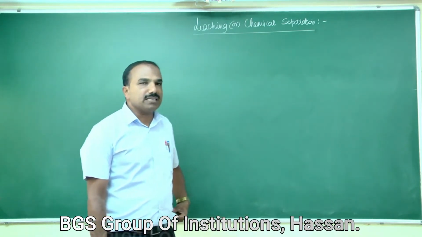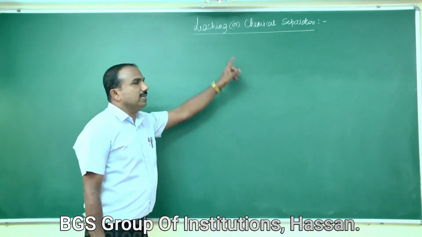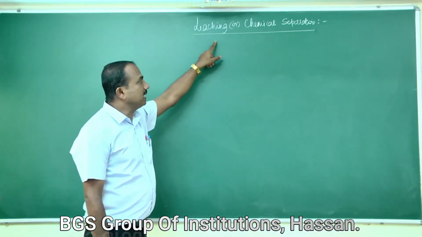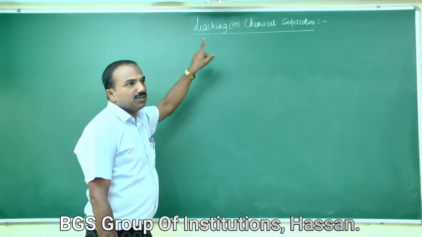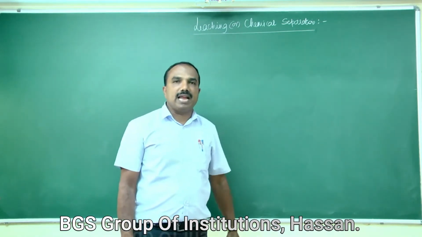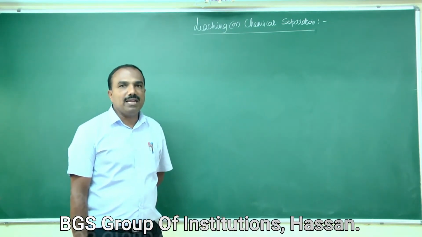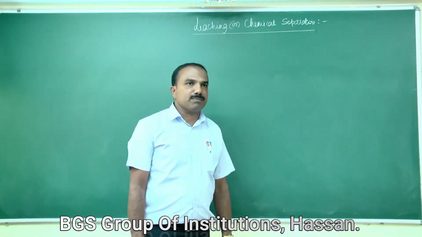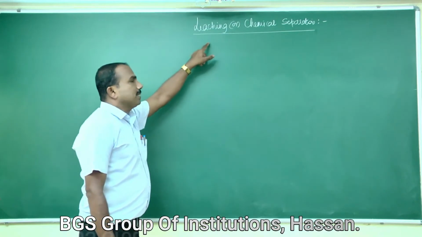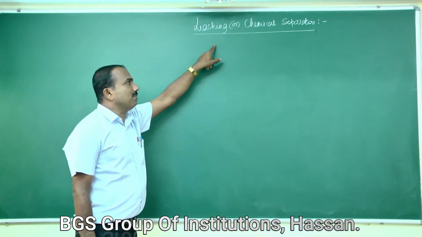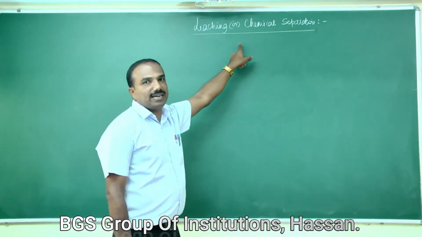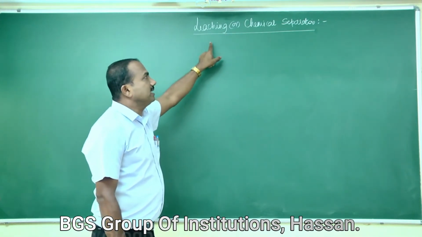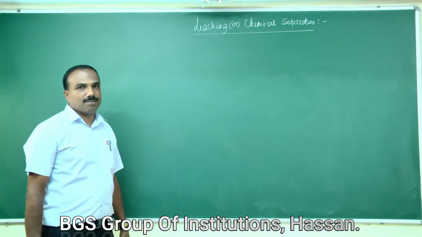Therefore, the impurities remain insoluble. They are removed by filtration. The remaining filtrate, that is the ore soluble in it, is again treated with a suitable reagent, and the ore gets precipitated. The precipitated ore thus formed is concentrated. This process is called leaching or chemical separation.